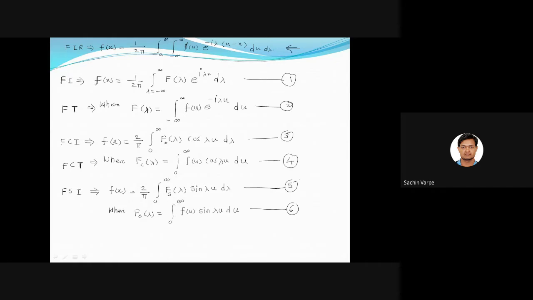Sir, there, lambda into x in the Fourier transform. No, lambda u.